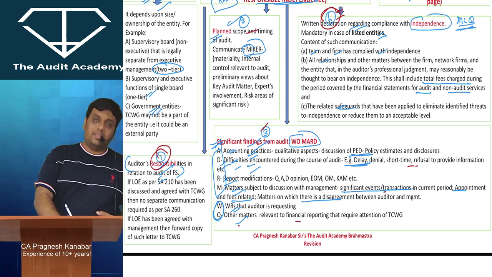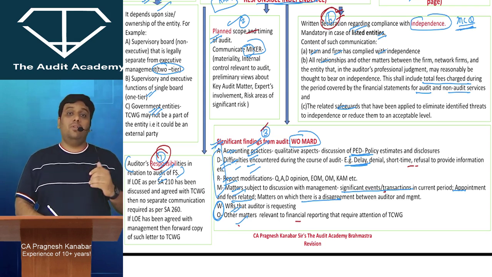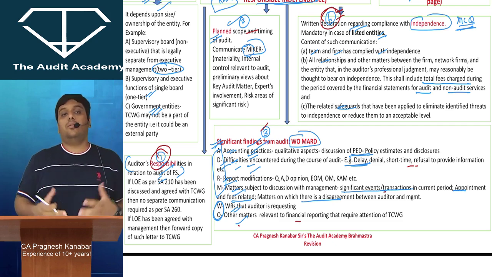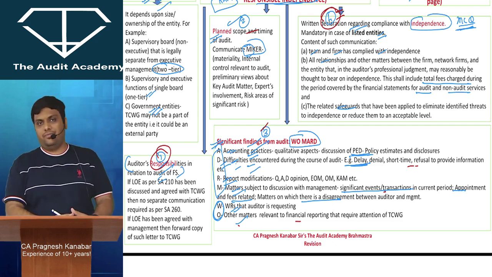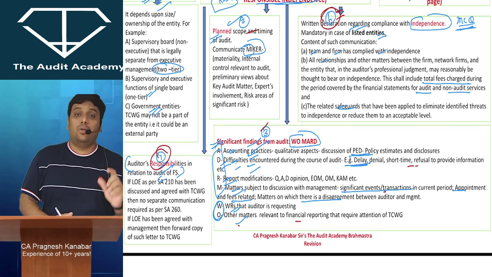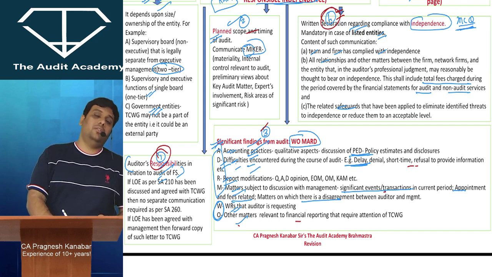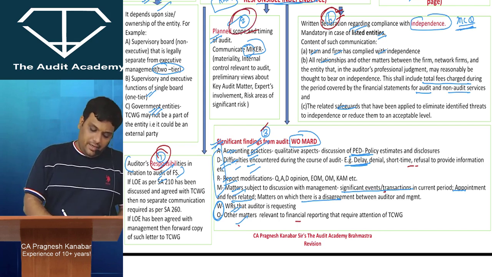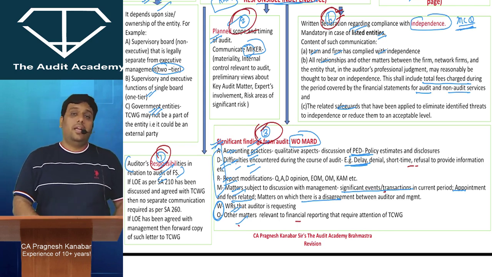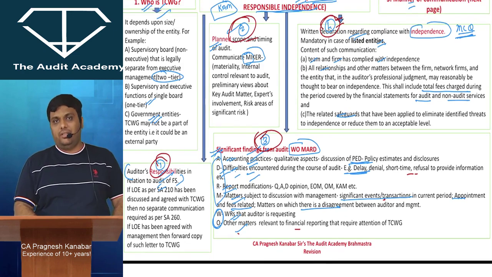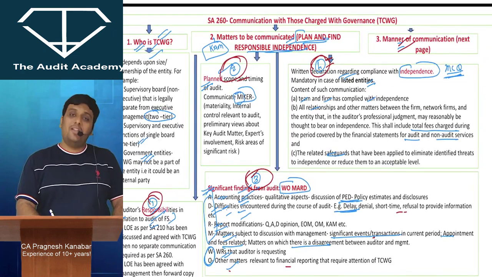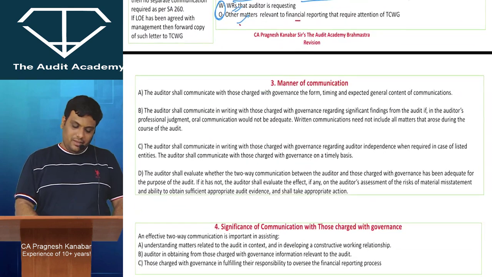But in the second and the third point, preferably we communicate in writing. But obviously, it is not possible to include all the points in the written communication. So in the second and third point, even if 1 or 2 matters here and there you have communicated orally, then it is okay. Please remember this for MCQ. It's not a mandatory written communication that you are supposed to do with those charged with governance. I hope I've made myself very clear. So that is manner of communication, which is given over here.